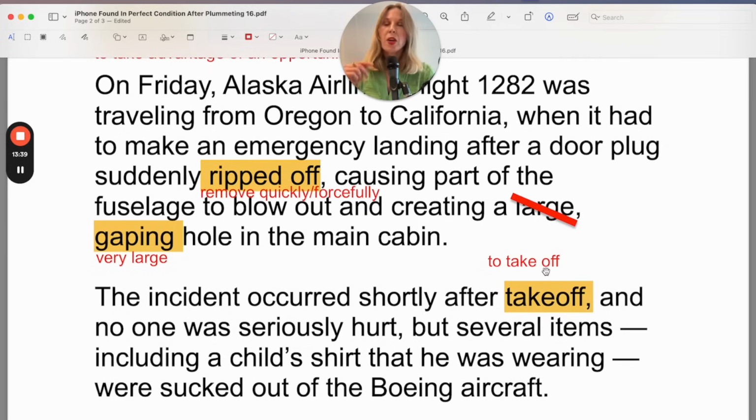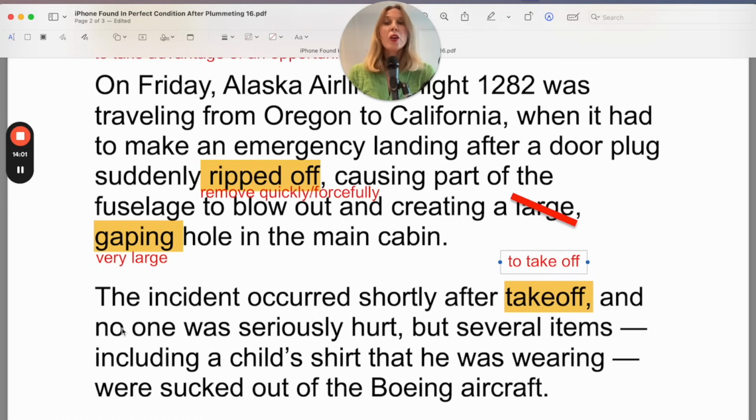After takeoff. So you hear this from the flight attendants. They'll say, keep your seatbelt fastened until after takeoff. So after the plane is fully in the air, you can remove your seatbelt. So this is the noun form and the verb form is to take off.